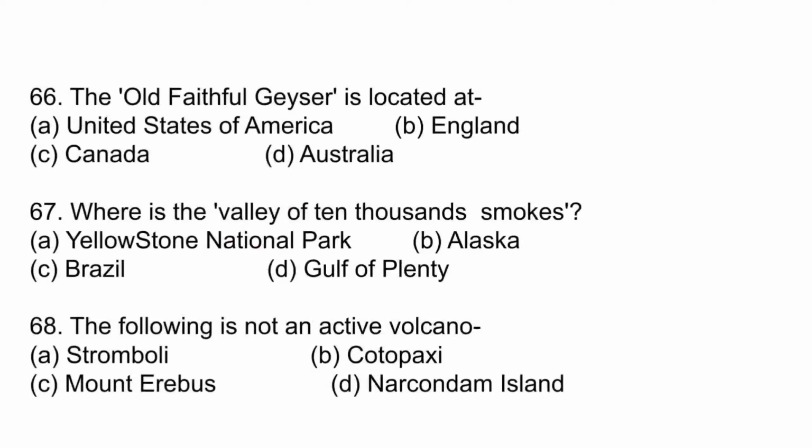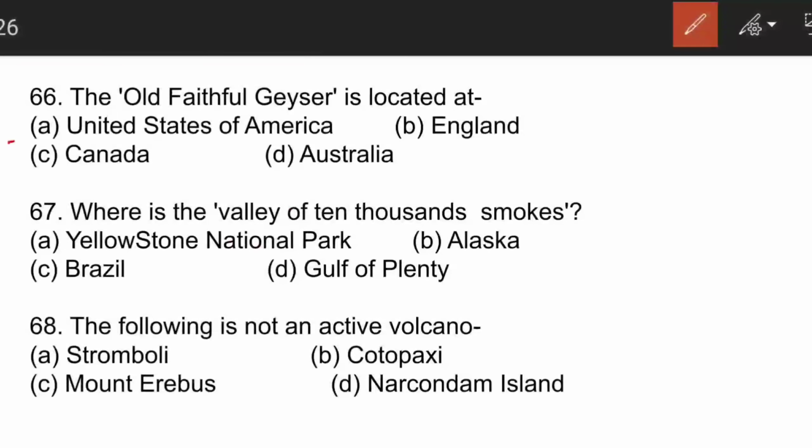The next question is, the Old Faithful Geyser is located in? It is located in USA. Old Faithful Geyser. Now geyser is a special type of hot spring which sprouts hot water and vapor from time to time. The next question is, where is the Valley of 10,000 Smokes? So this Valley of 10,000 Smokes is located in Yellowstone National Park.